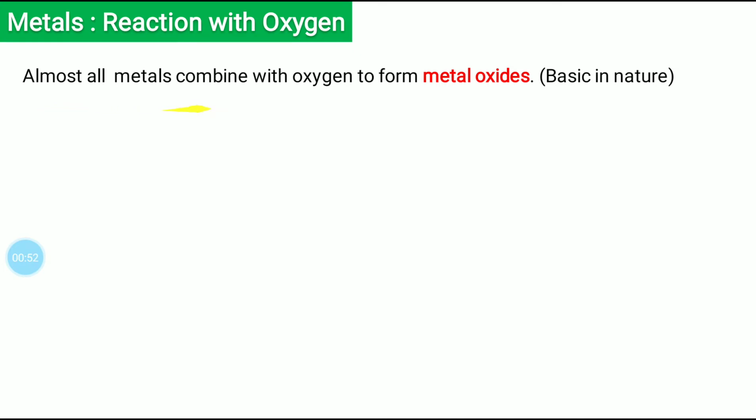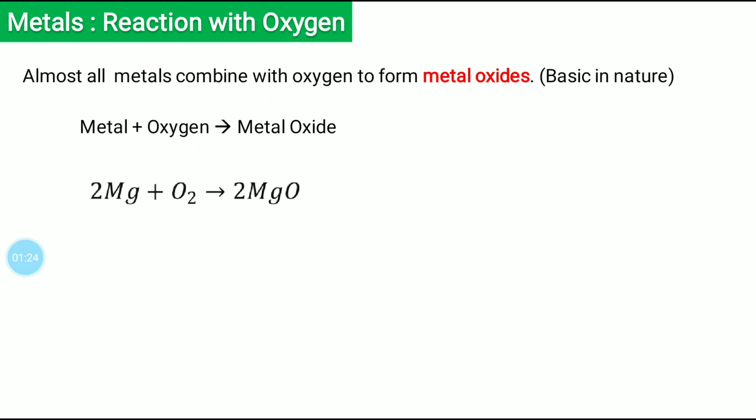Almost all metals combine with oxygen to form metal oxides, and they are basic in nature. We'll see how they are basic in nature in our further slides. And that means if you see the reaction, metal, when it reacts with the oxygen, it gives metal oxide.